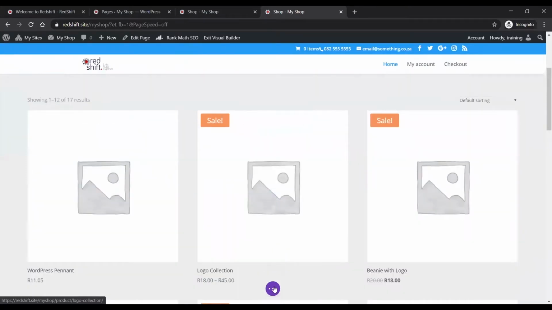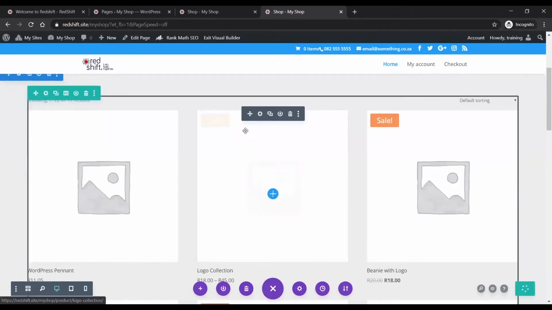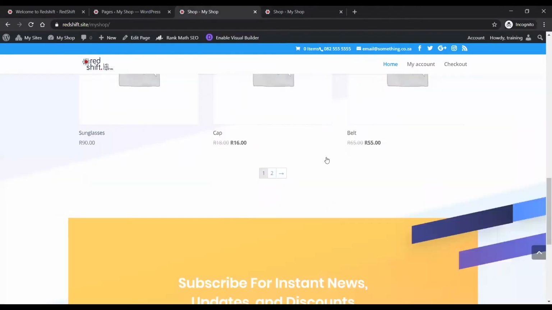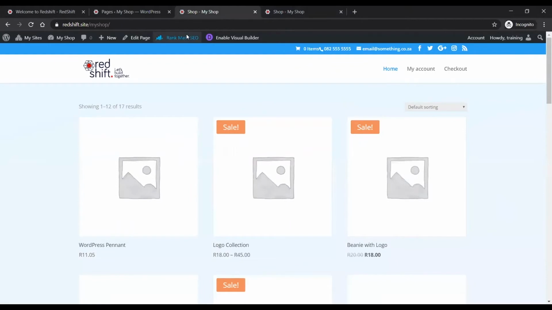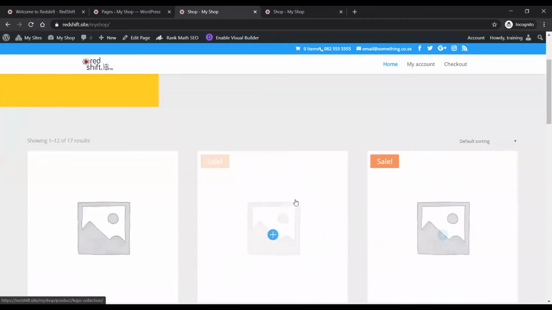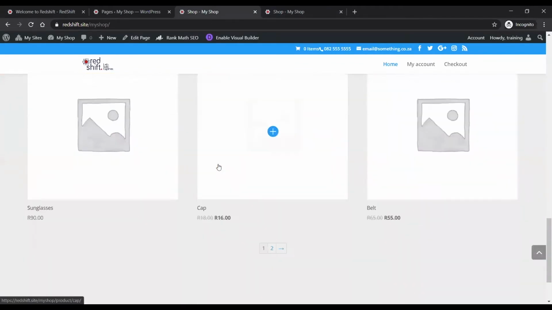And then I can save the changes. Obviously, nothing happens until you actually save the changes. But once you save the changes, then it is saved in real time. So as you know, this is what my shop page used to look like, and now it looks like this. Right, and that's it.